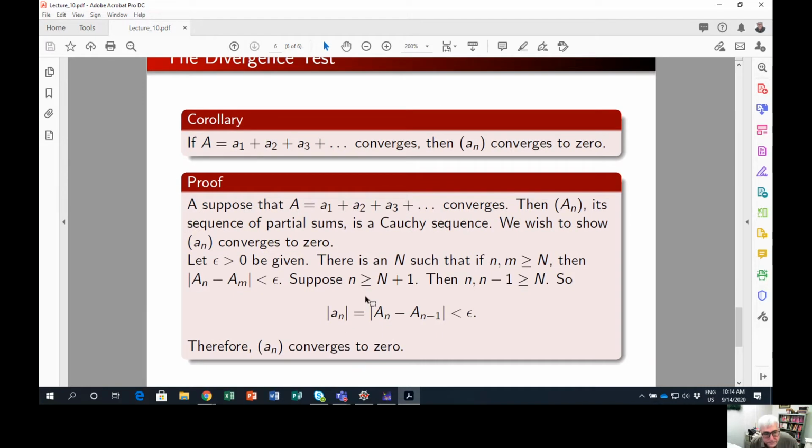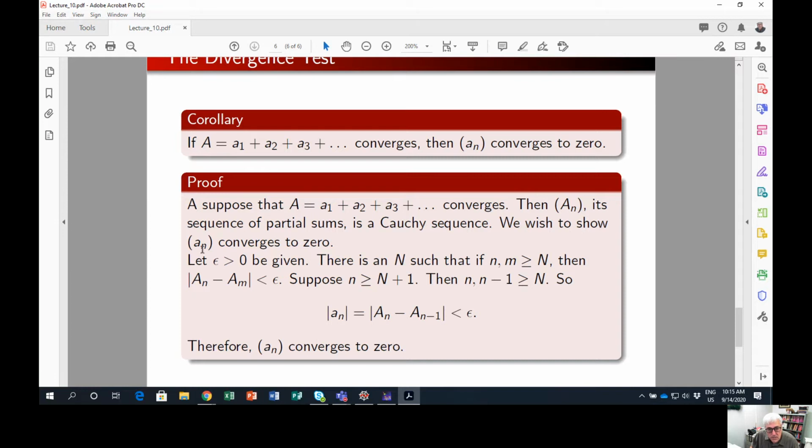Okay, so we have a corollary to this that says, and it doesn't seem like much, but it turns out to be useful. It says that if A is equal to A1 plus A2 plus A3, if this infinite series converges, then the sequence of terms converges to 0. So suppose that this series converges, then its sequence of partial sums converges, and furthermore is a Cauchy sequence.